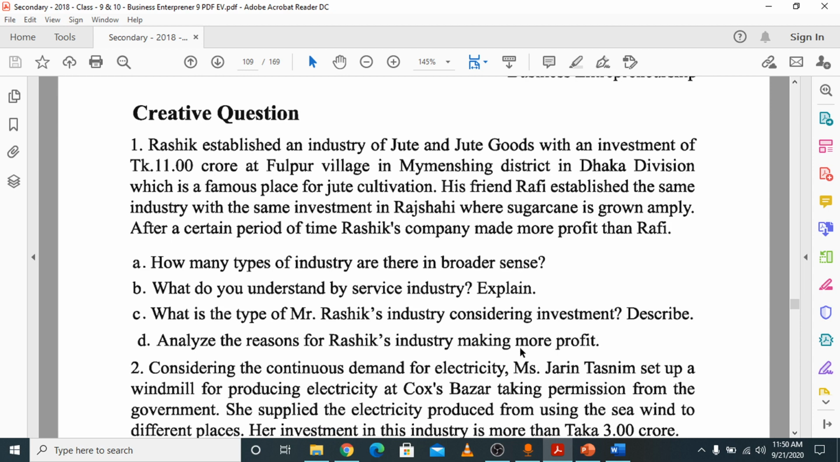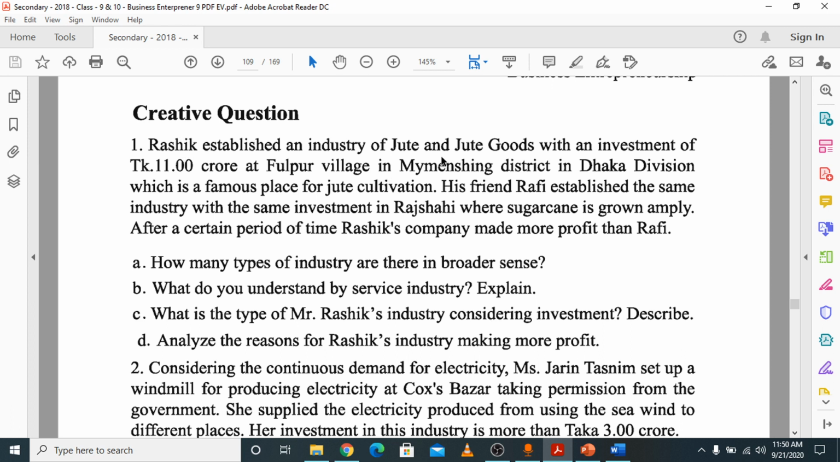How many types of industry are there in a broader sense? We know there are 2 types of industry. What do you understand by service industry? You will find it in the chapter. What is the type of Mr. Rashik's industry considering investment? Okay, let's read the stem.